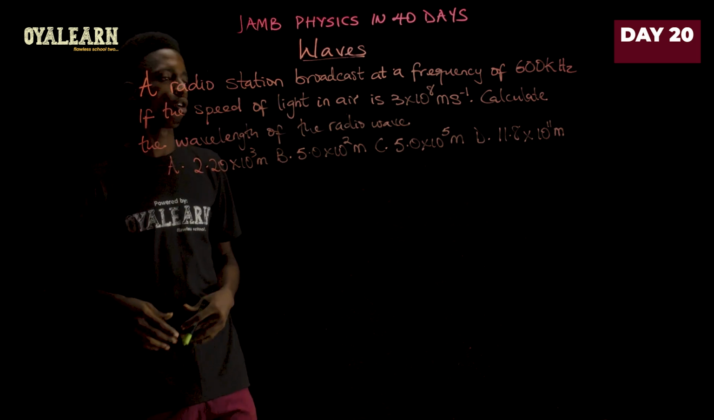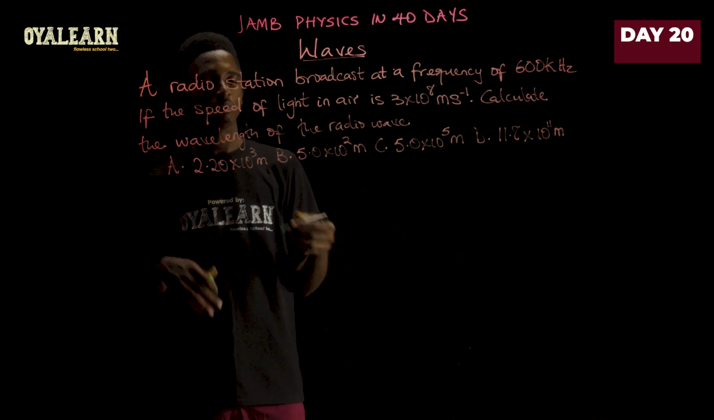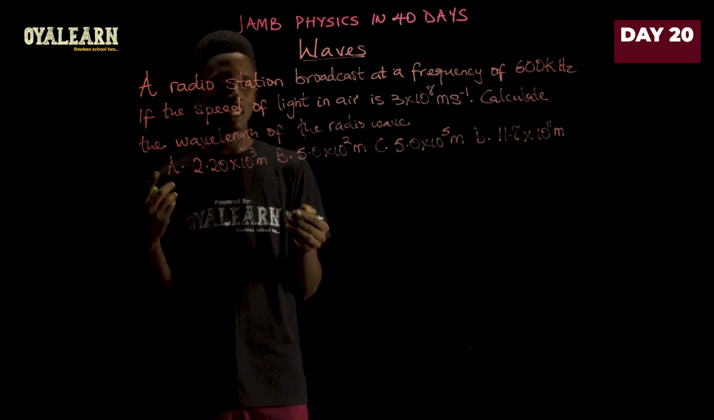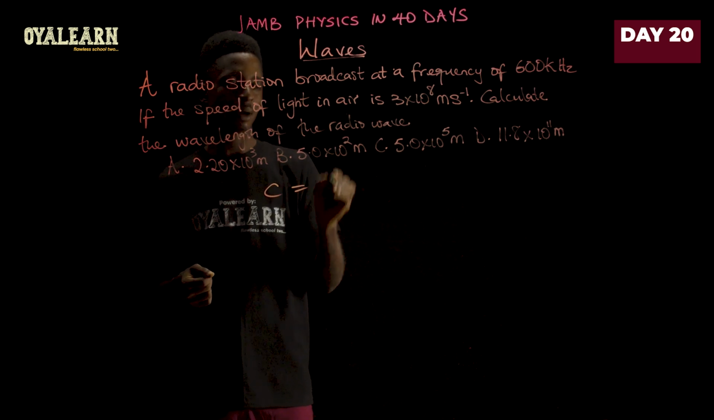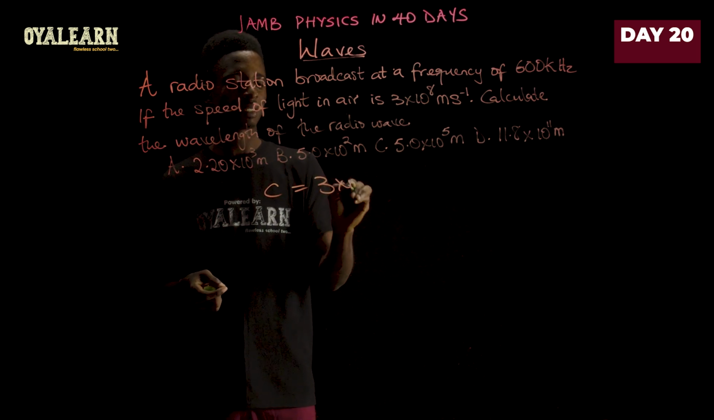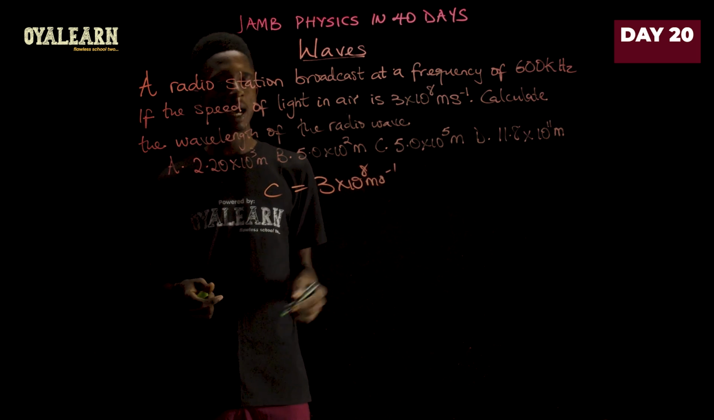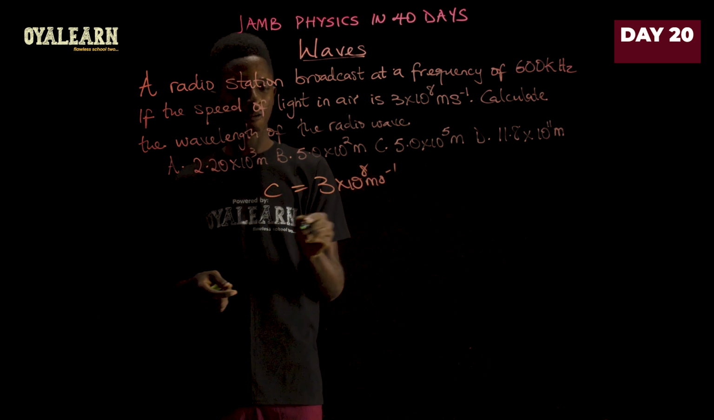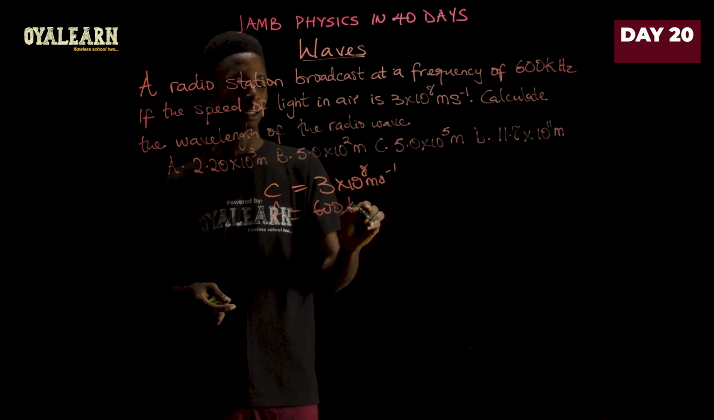So now let's go on to solve this question. We already have the speed. Now speed of light is not denoted V, it is denoted C instead. So when you see C like this, know that it is speed of light, 3 times 10 raised to power 8 meters per second. And then we are given the frequency F as 600 kilohertz.